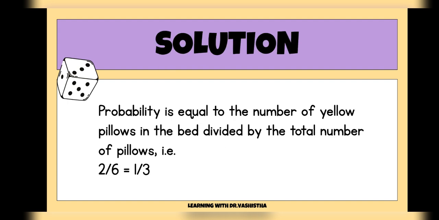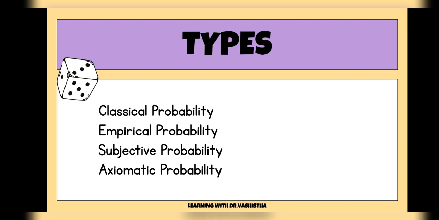I am sure after explaining it so much that you very well know the common formula will be used, that ratio which we worked out earlier: the number of yellow pillows, that is 2, divided by the total number of pillows, that is 6. So it becomes 1:3. These are the types of probabilities: classical, empirical, subjective and axiomatic.